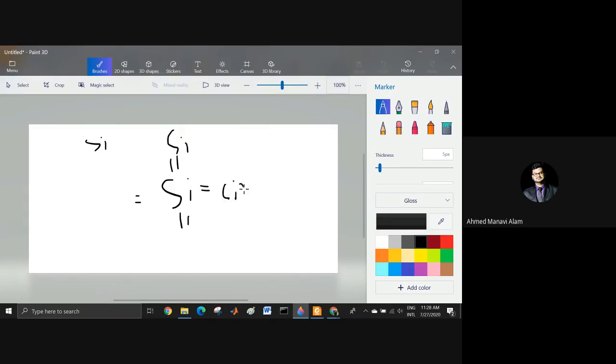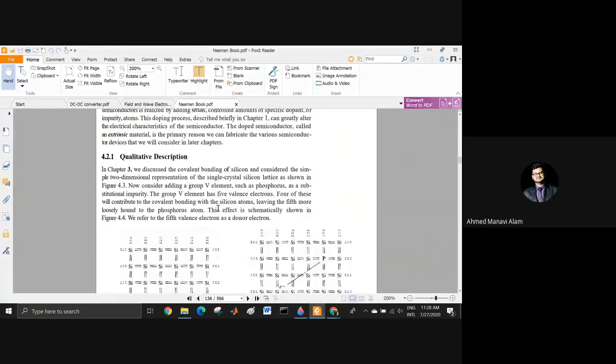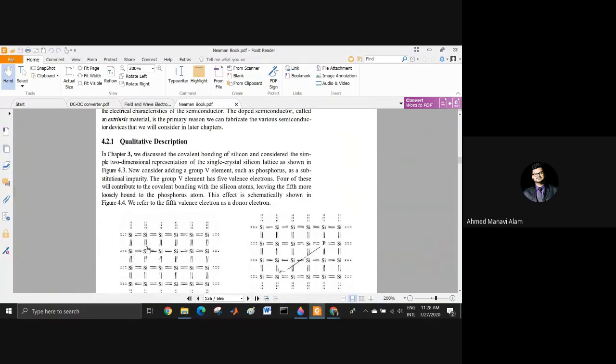That is how the bond is created, isn't it? We have seen it previously. This is the silicon crystal created with covalent bonds, which is like this. Consider the simple 2-dimensional representation of the single crystal silicon lattice shown in figure 4.3.